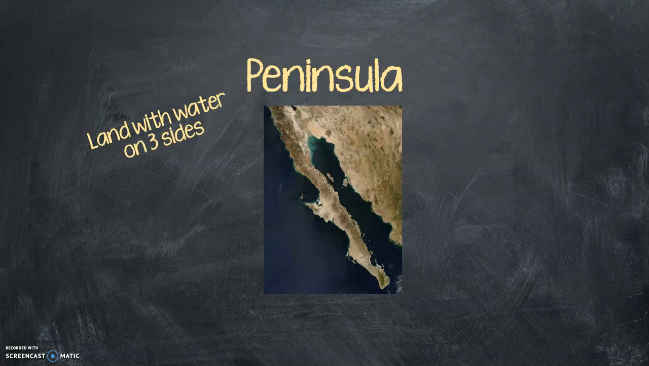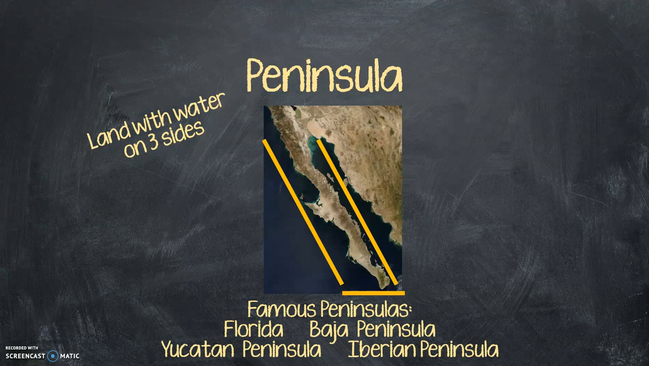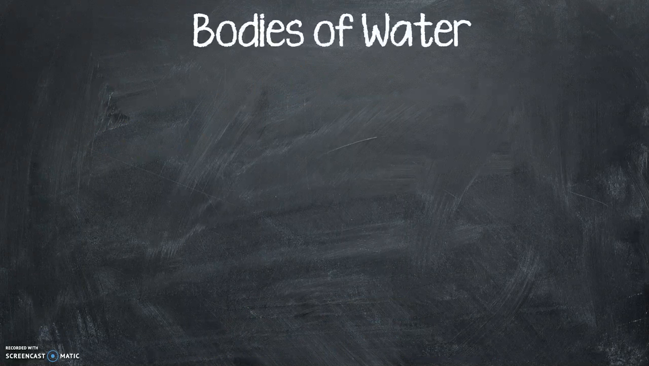A peninsula, land with water on three sides, right? Boom, 1, 2, 3, peninsula, okay? It's not an island. There's not water on all sides, but it's land with water on three sides. 1, 2, 3. Okay. Famous peninsulas, Florida. I know a lot of my students are interested in places like Miami or Orlando. Okay, those are in Florida, which is a peninsula off the United States. The Baja Peninsula, the Yucatan Peninsula, those are both in Mexico. The Iberian Peninsula is in Europe, but those are going to be famous peninsulas.